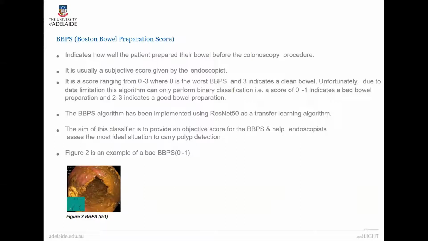The bowel preparation score has been implemented using ResNet 50 as a transfer learning algorithm, and the aim of the classifier is to provide an objective score of the bowel preparation and help endoscopists assess the most ideal situation to carry out polyp detection. So figure 2 is an example of a bad bowel preparation score.